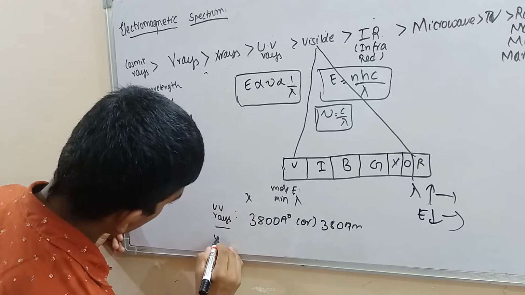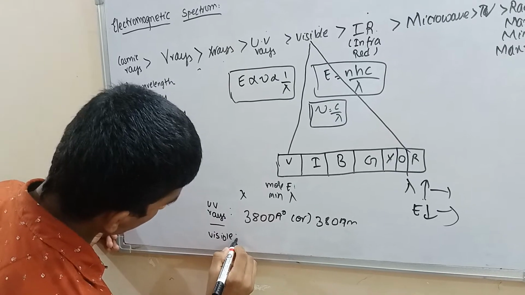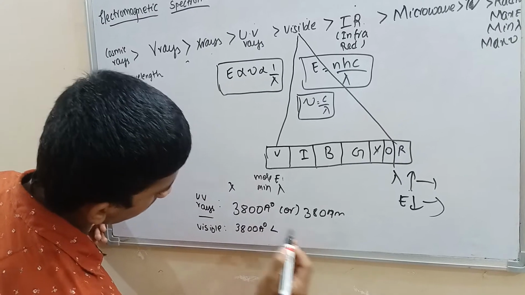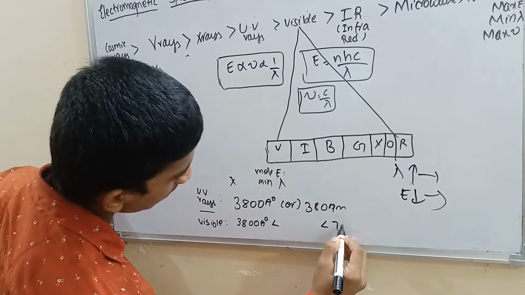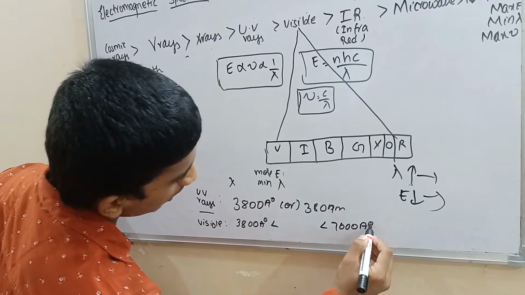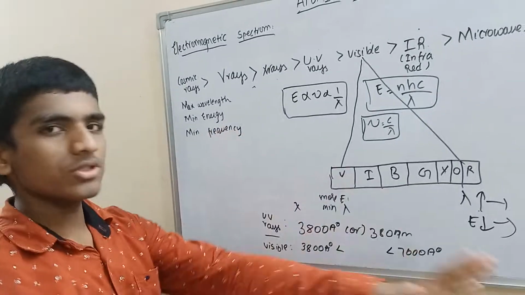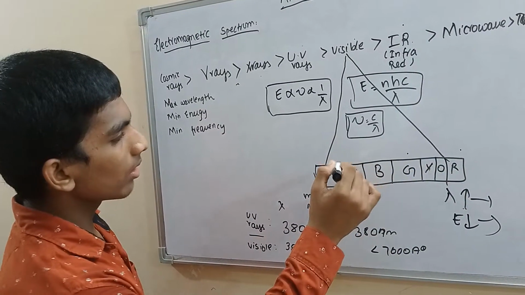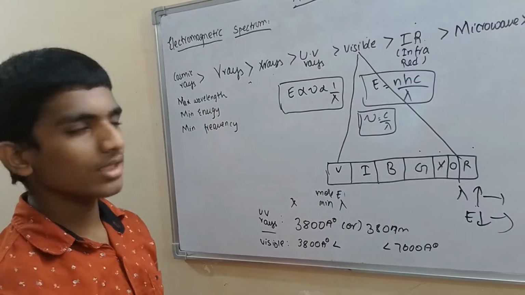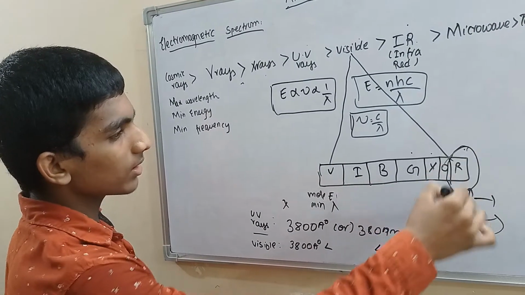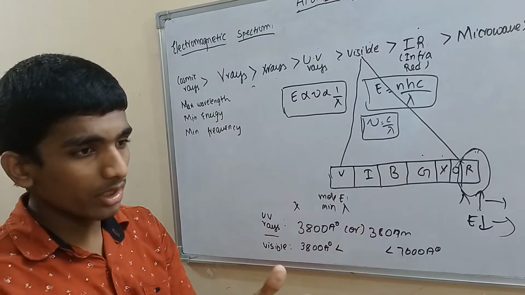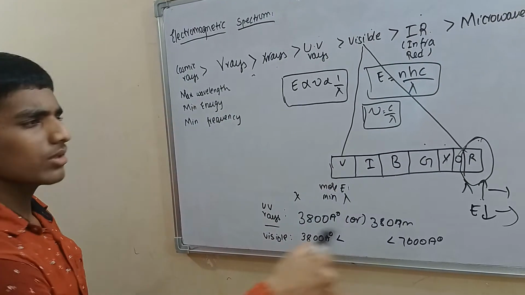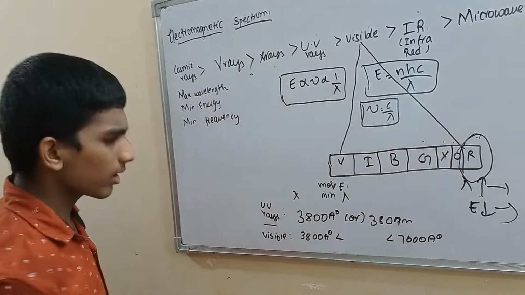For visible, the wavelength should be greater than 3800 angstroms and less than 7600 angstroms. Red has the longest wavelength. That's why red, yellow and green are the lights used in traffic signals. Red can be seen from far away, even when we are at a long distance from the traffic pole, but we can still observe these colors. So they use red, orange, and so on.